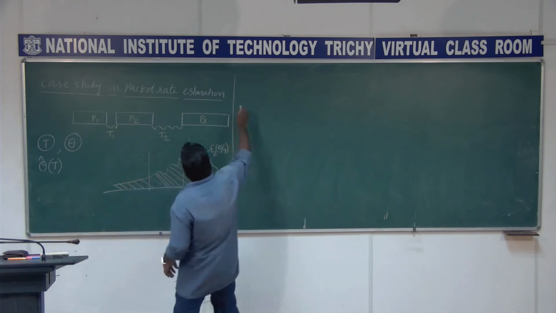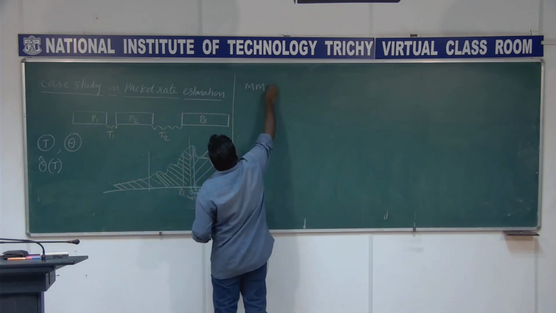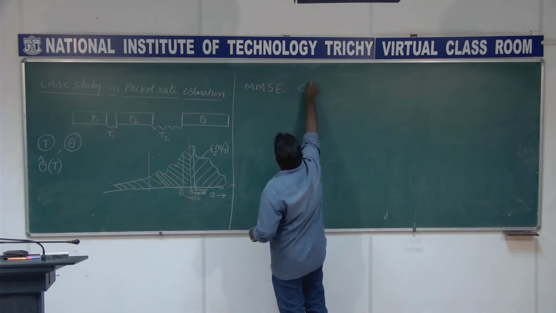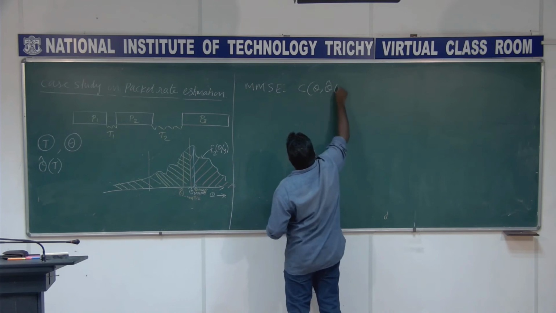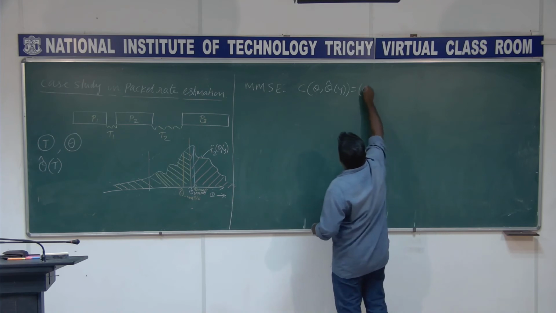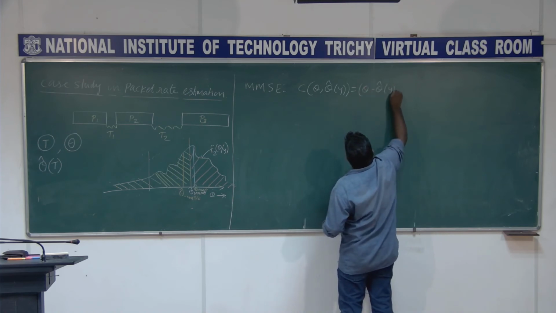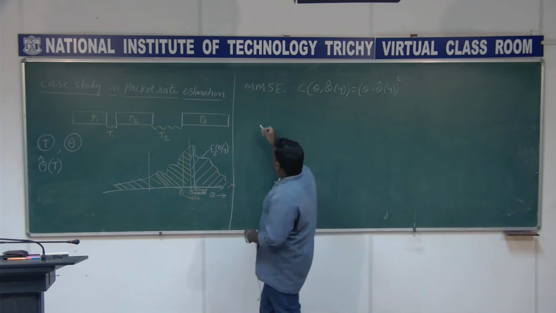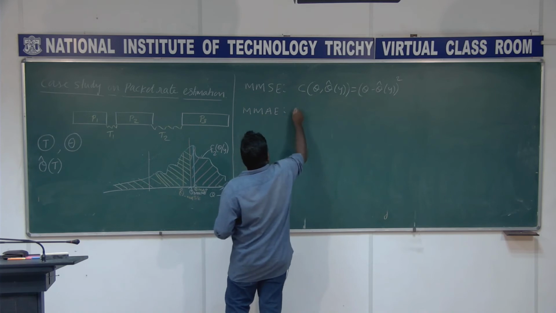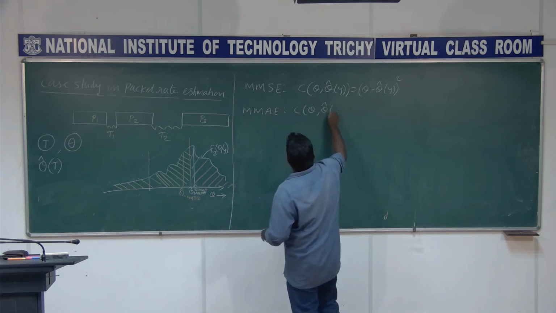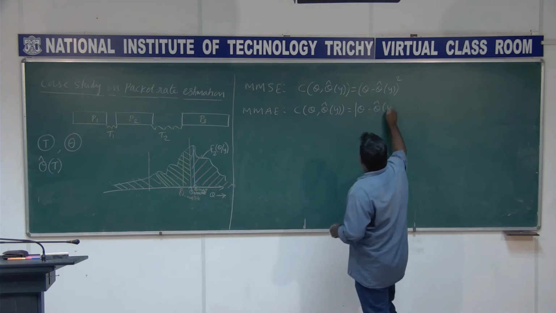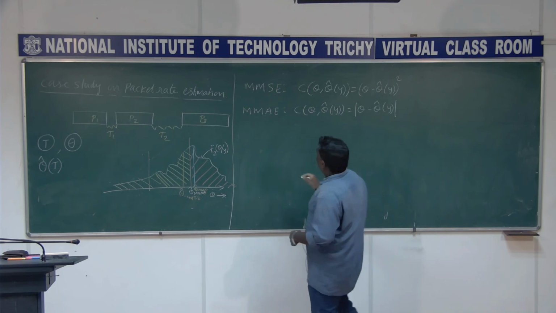So in case of MMSE, we know that the cost function is, okay. Now MMAE and MAP.